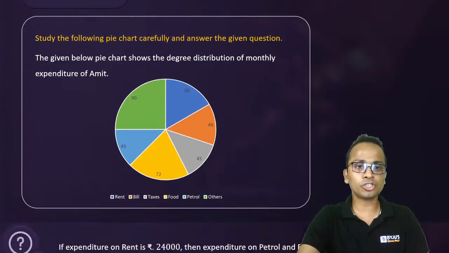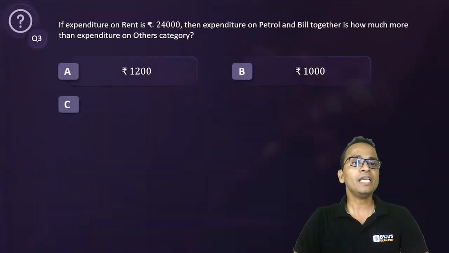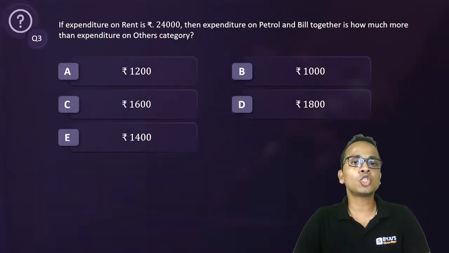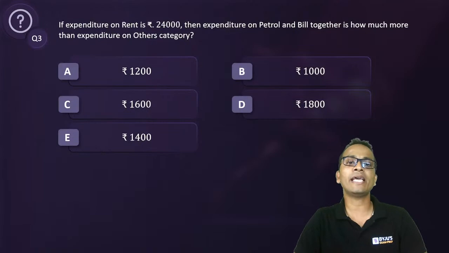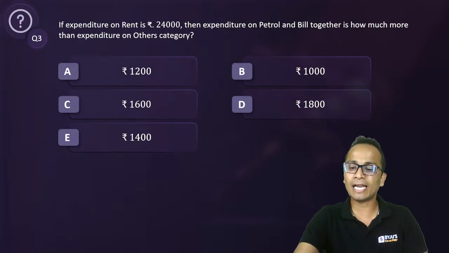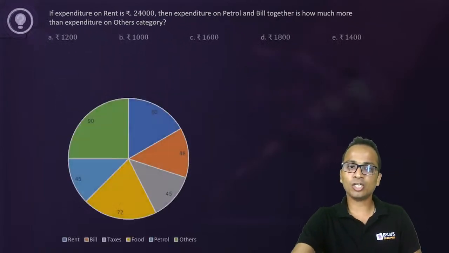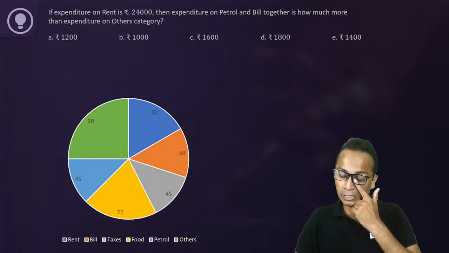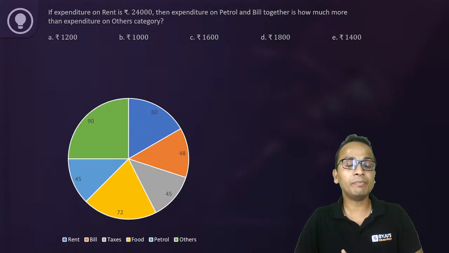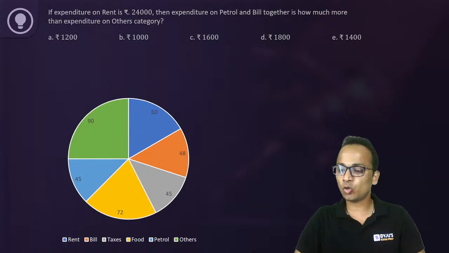So the first question based on this set is, if the expenditure on rent is 24,000, then expenditure on petrol and bill together is how much more than expenditure on other categories? Pie chart on your screen now. So let's look at this question. Let me see how many of you will be able to give me an answer quickly.